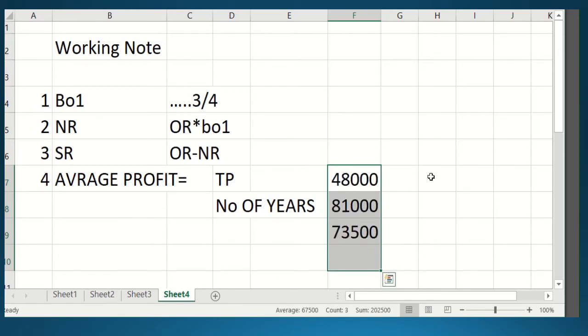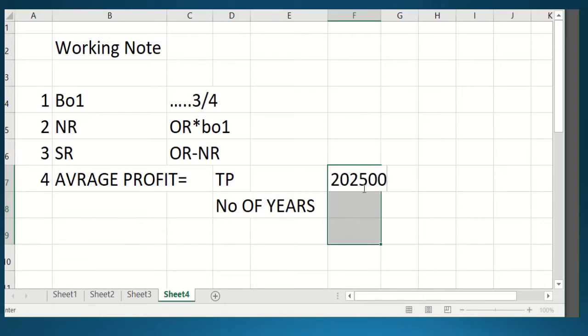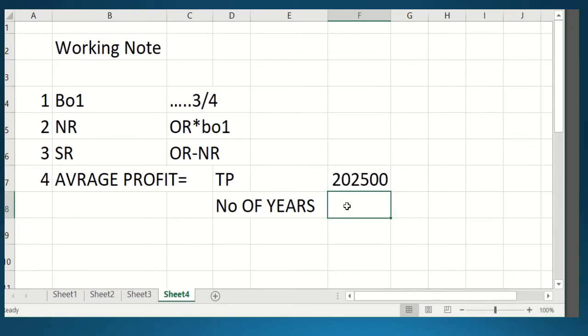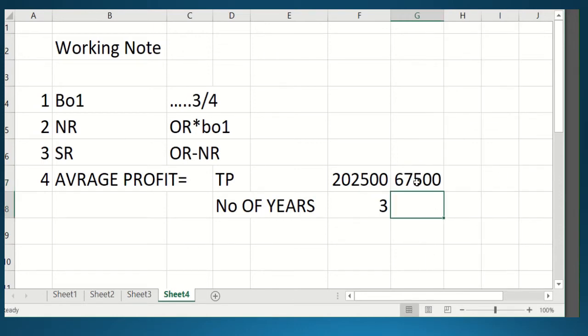So you will write this, students. You will write this, 2,02,500. So 2,02,500 is your total, and the number of years is 3. So you have to apply the formula and divide by 3, and you will get 67,500, your average profit as per the goodwill. So you got the goodwill amount as per the average profit method.